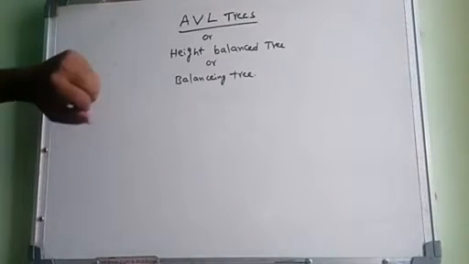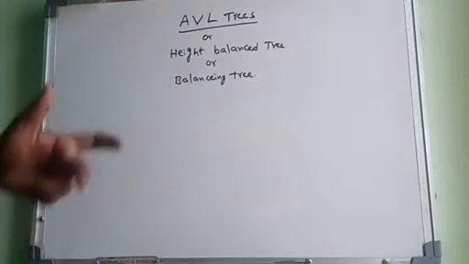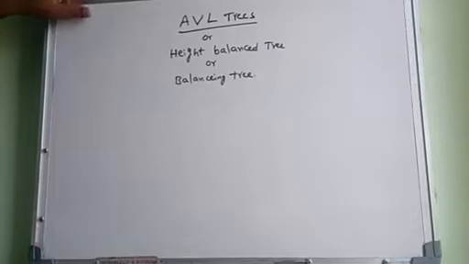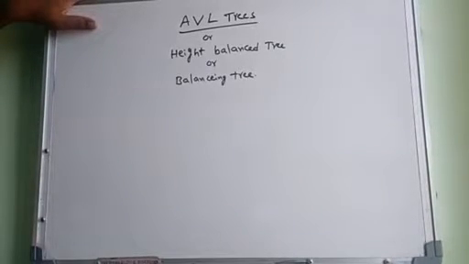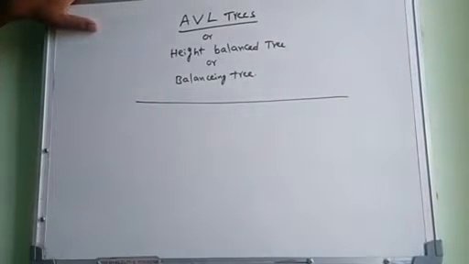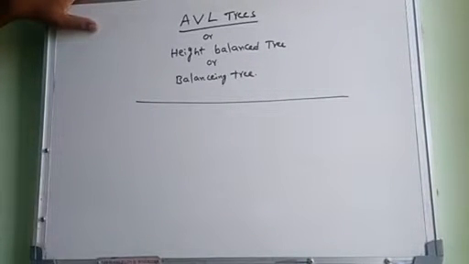It is also called a height balancing tree or balancing tree, AVL tree. So the names are the same, but the heading is different, the implementation is the same. Before going to AVL trees, first you have to know for what reason we are adopting AVL trees in the tree concept. Before going into detail, first you have to know what the major problems in binary search trees are and how these problems are overcome by AVL trees.